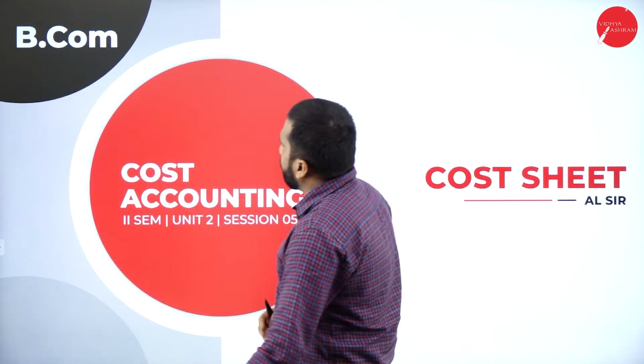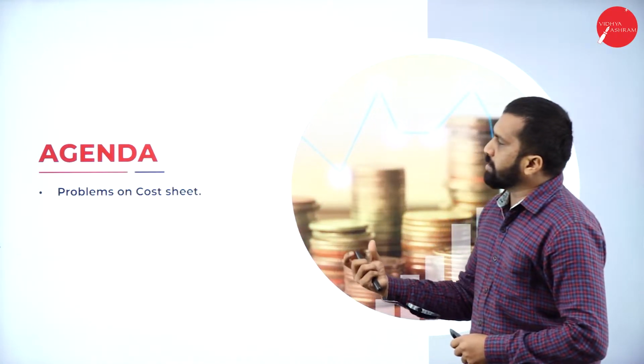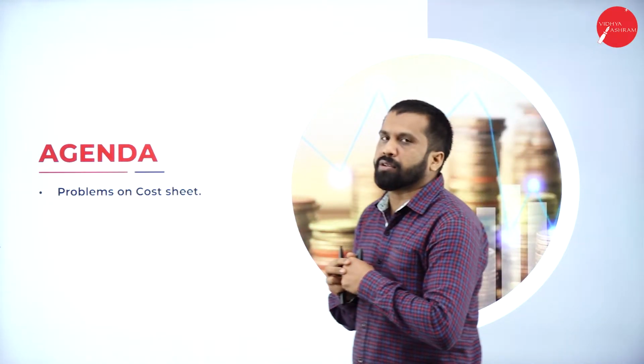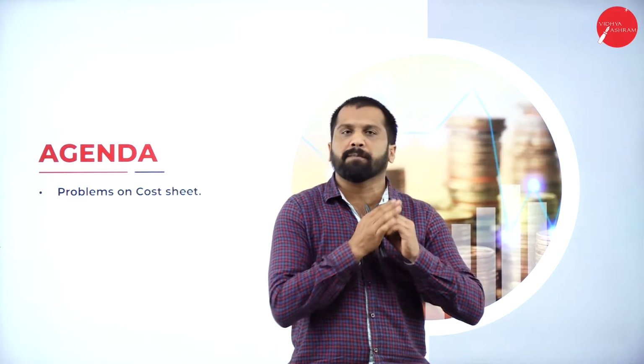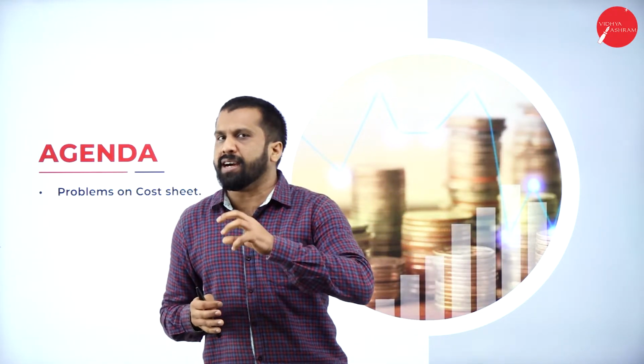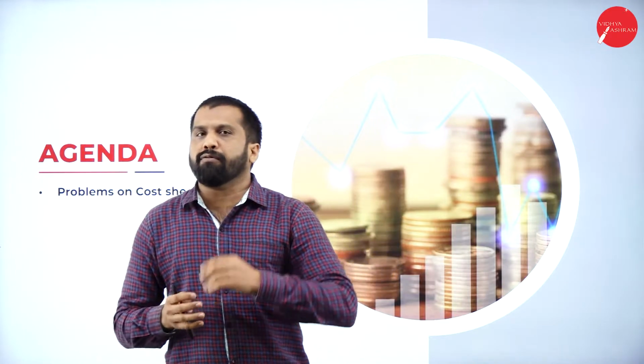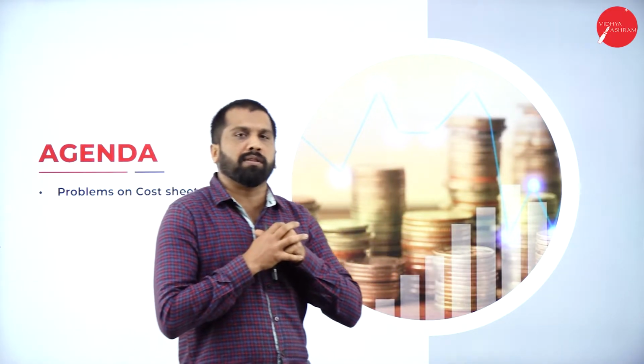Now, in today's session, the agenda is very simple. We'll go with problems on cost sheet. In the previous session, we did one complete problem. It had many items, so it was matching with your format and you understood better compared to your first session. In the first session, you had some bias or confusion: why is the format so big, how to remember it, how to do this problem and all.